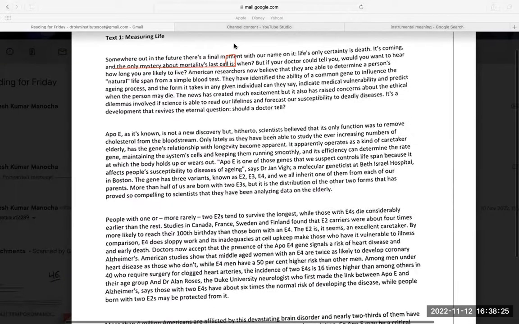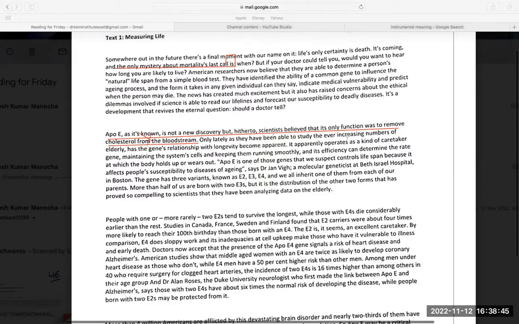So if you go to the paragraph, ApoE, as it is known, is not a discovery. But hitherto, scientists believed that its only function was to remove the cholesterol from the bloodstream. So over here, it does not say whether it works as a gene or as anything else. So this is not my answer.